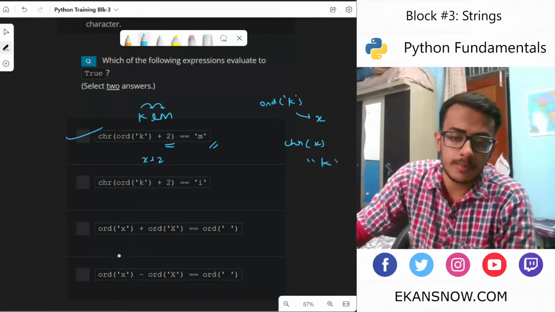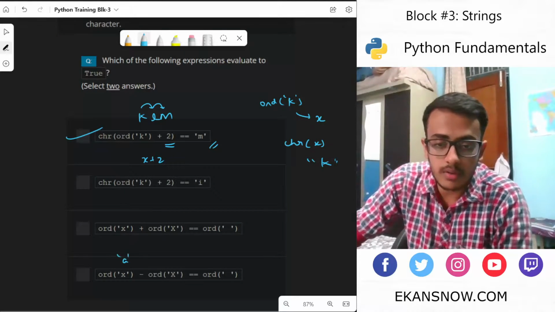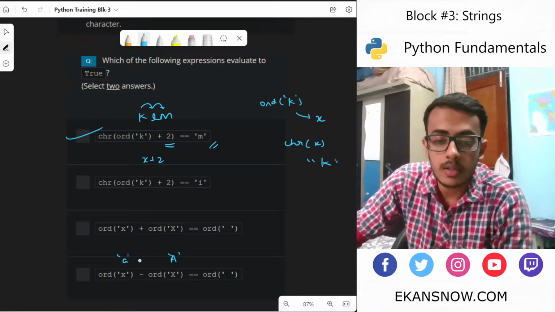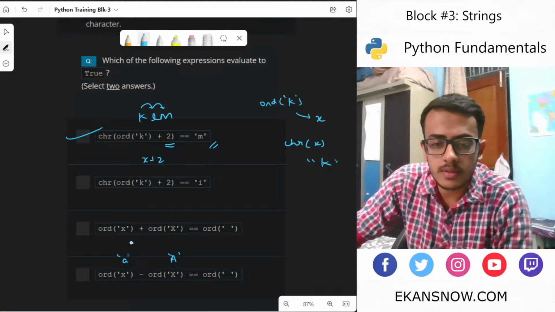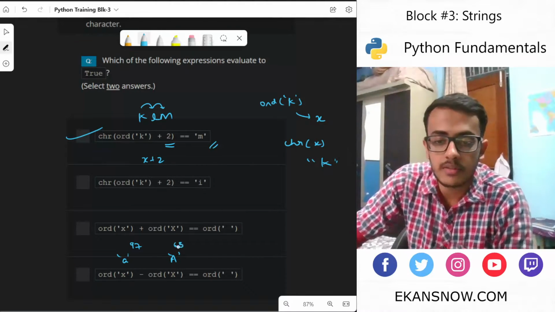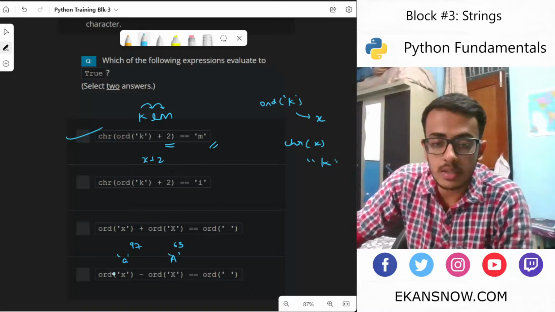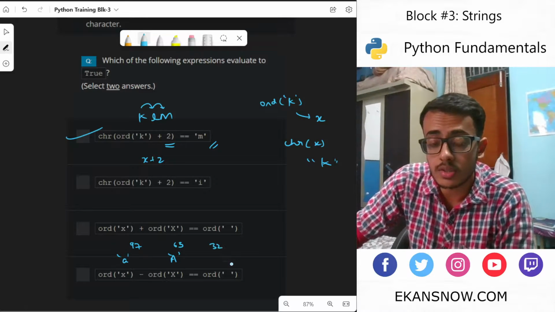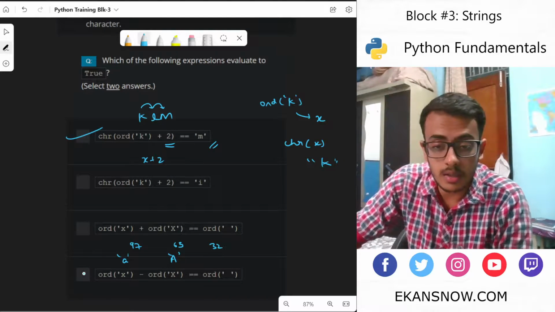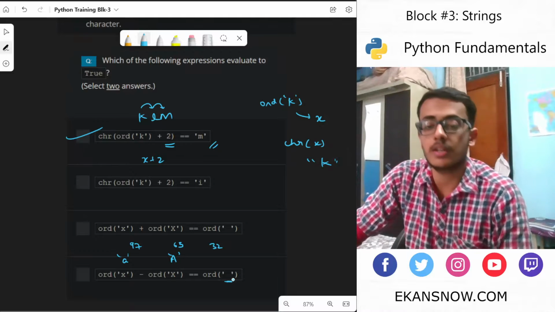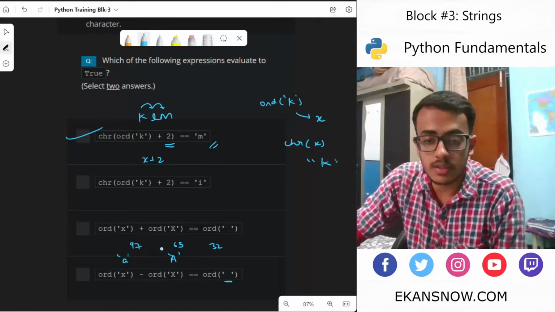Similarly, if there was a small a over here and a capital A over here, as I told, small a denotes 97 and capital A denotes 65. So subtracting their ordinals would give 32, which is the value for space. So this one is correct. We don't need to add this, we just need to subtract this.